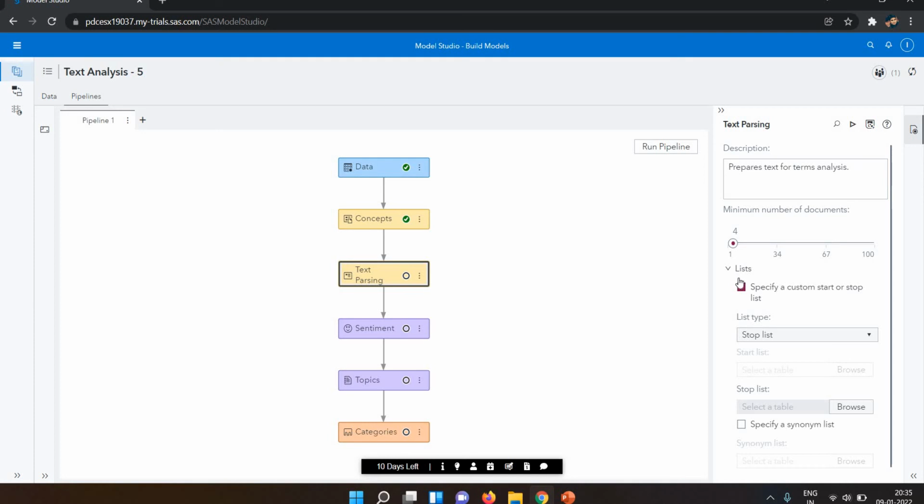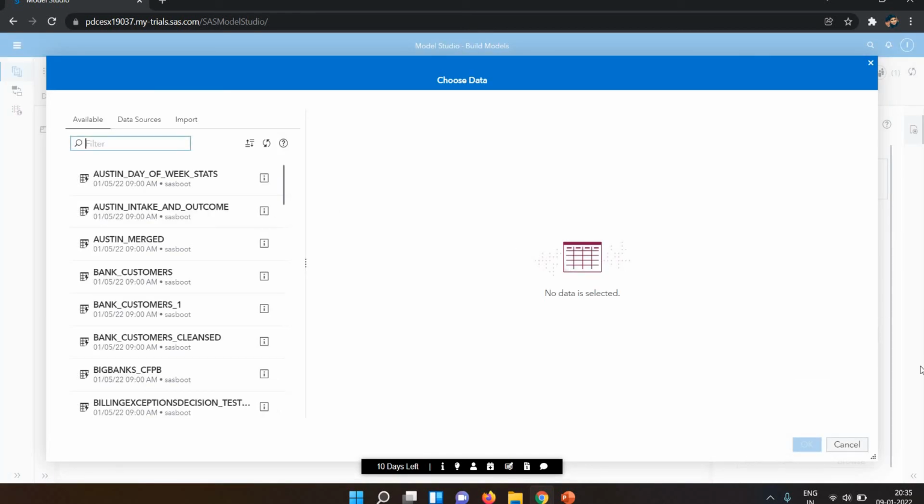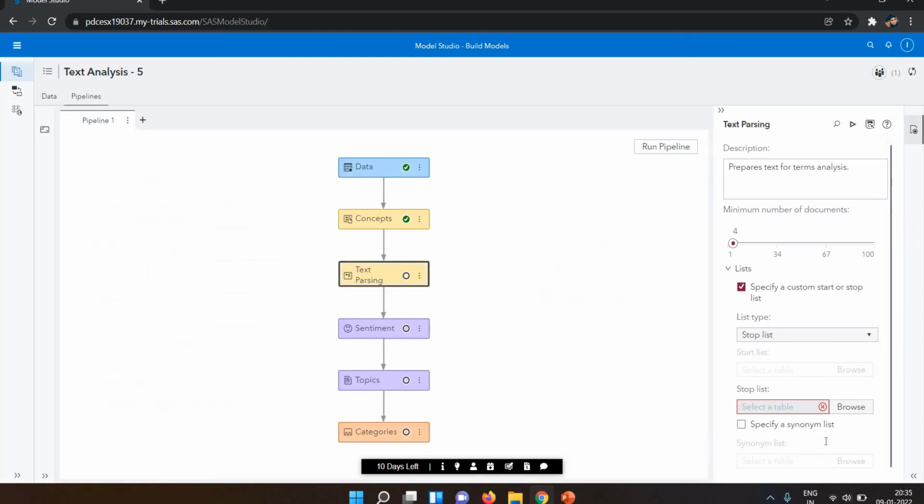Next is a list. In the list we can specify a custom start or stop list. A start list specifies which terms are kept during the parsing. A stop list specifies which terms you want to drop. If you want to specify any list you have, you can browse, select that data, and then drop it, with the start and the stop.